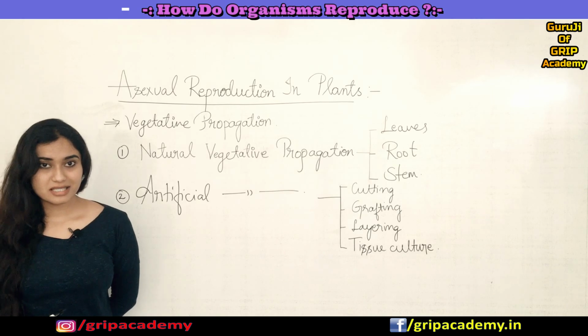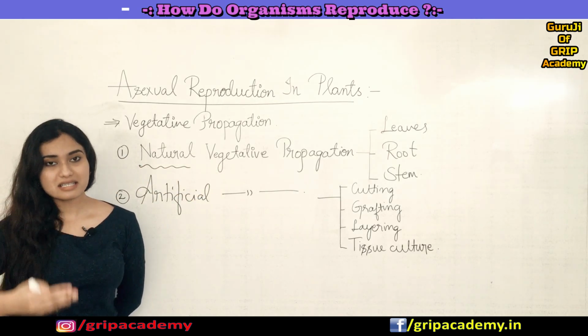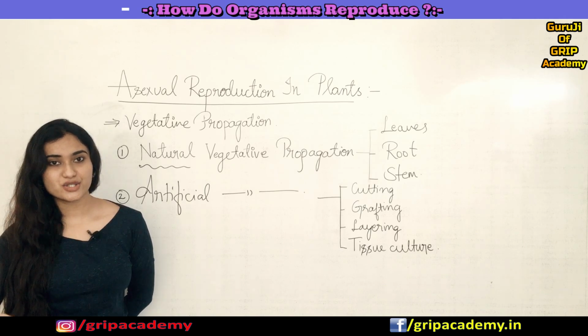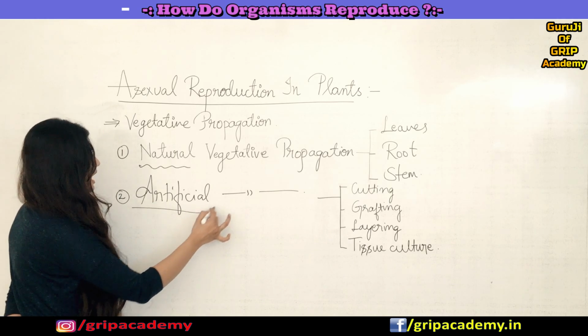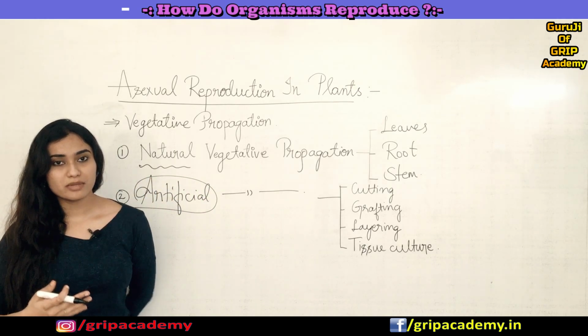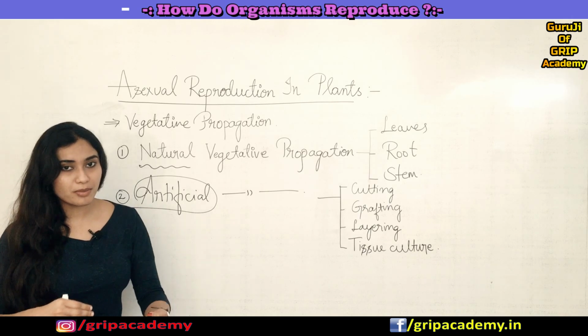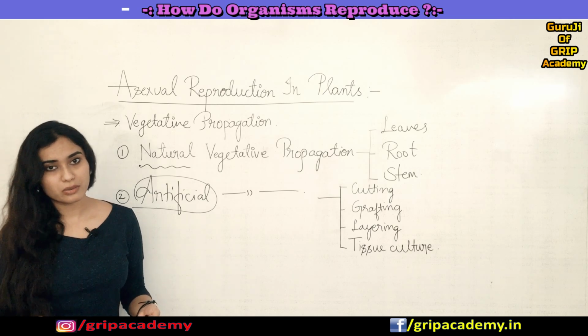So the name itself is indicating natural vegetative propagation. It occurs naturally, where it happens without the intervention of a human being. When it comes to artificial vegetative propagation, there is an involvement of humans in order to produce new plants from a parent plant. Their efforts are involved over there.